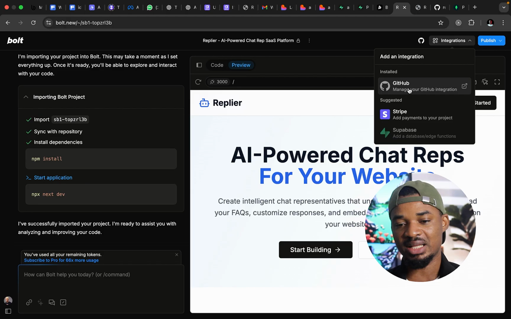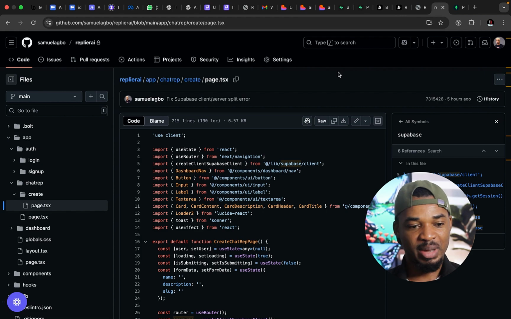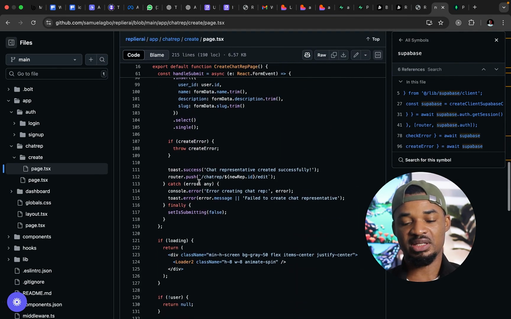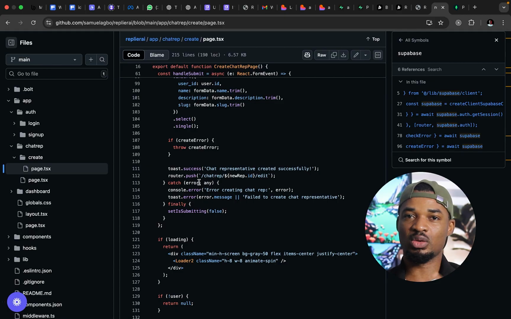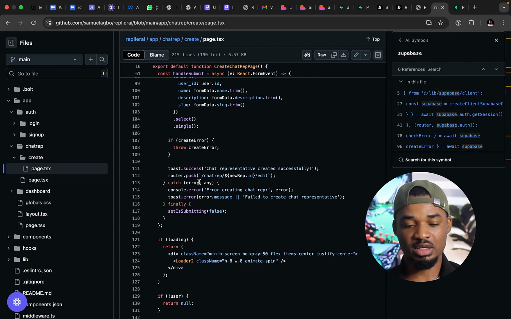But nonetheless, I've gone ahead to integrate it with GitHub. If I click on GitHub here, you can see that I have my repo, and I created my GitHub account, and you can see all of the code here. Now, the cool thing about this is I will be able to sync this and pull it into VS Code, and as a developer, or I can get a third-party developer, because I also know how to code, go into the code that Bolt.new has created for me.